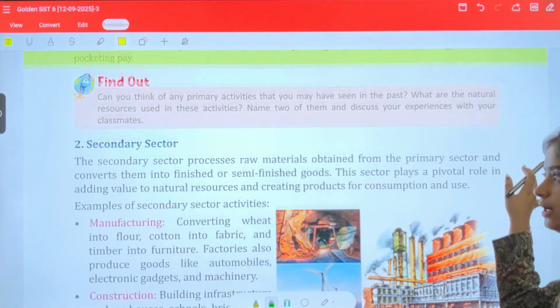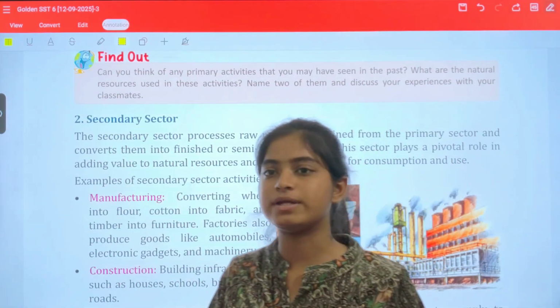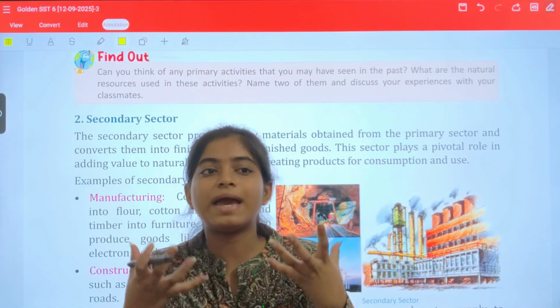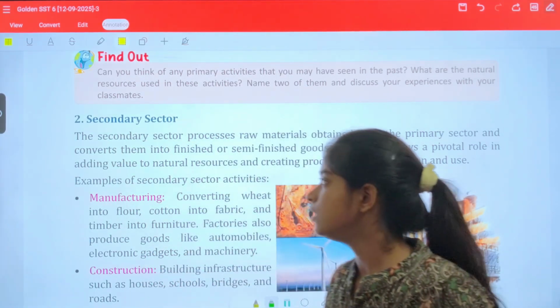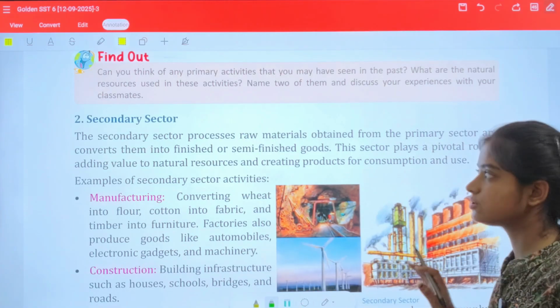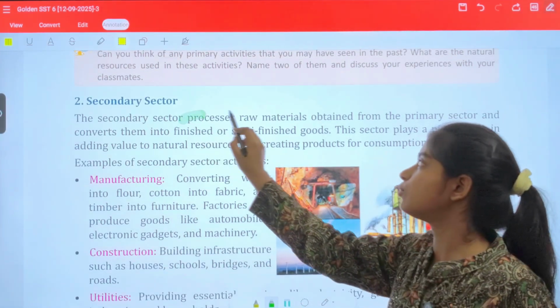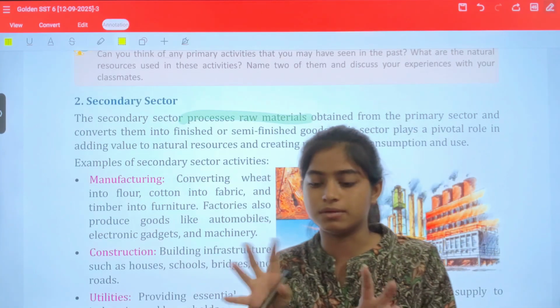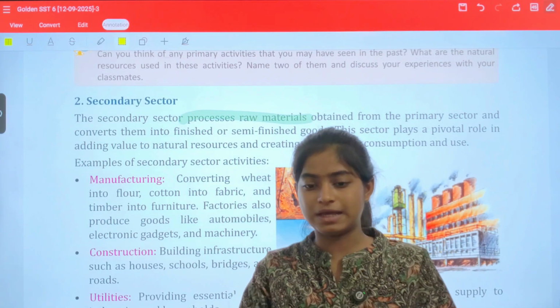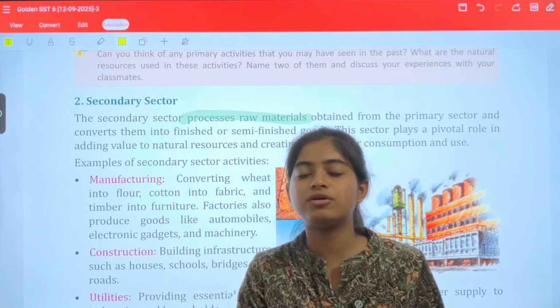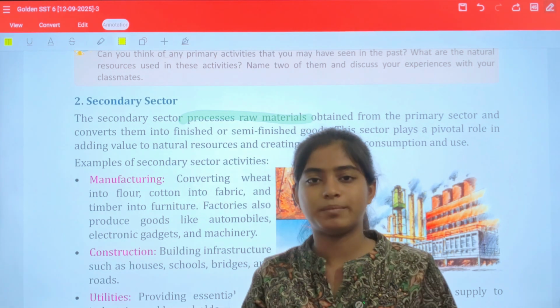So we have studied that the primary sector provides us raw material to do any further step. Next we have the secondary sector. The secondary sector processes raw material. Now you have collected the materials to make the bag, and now you are manufacturing the bag.